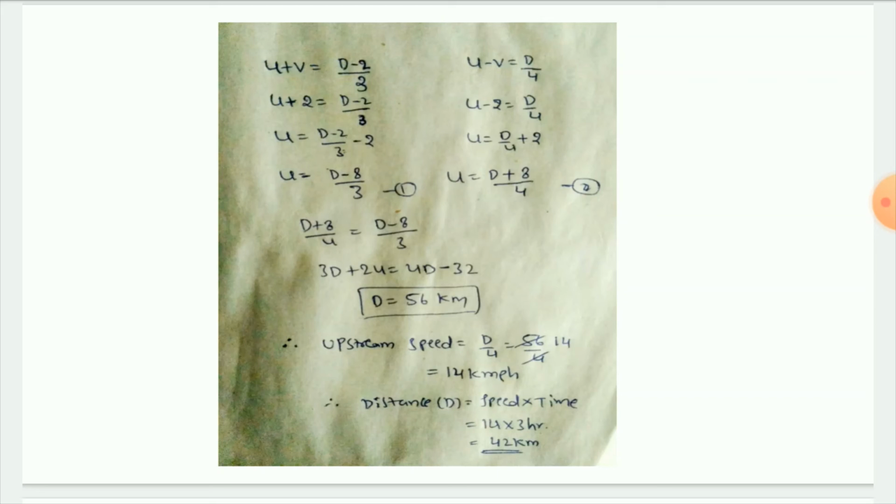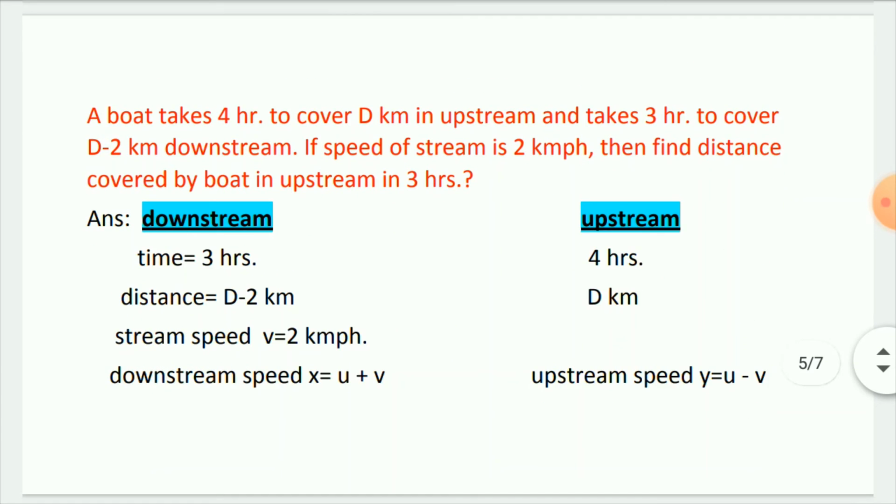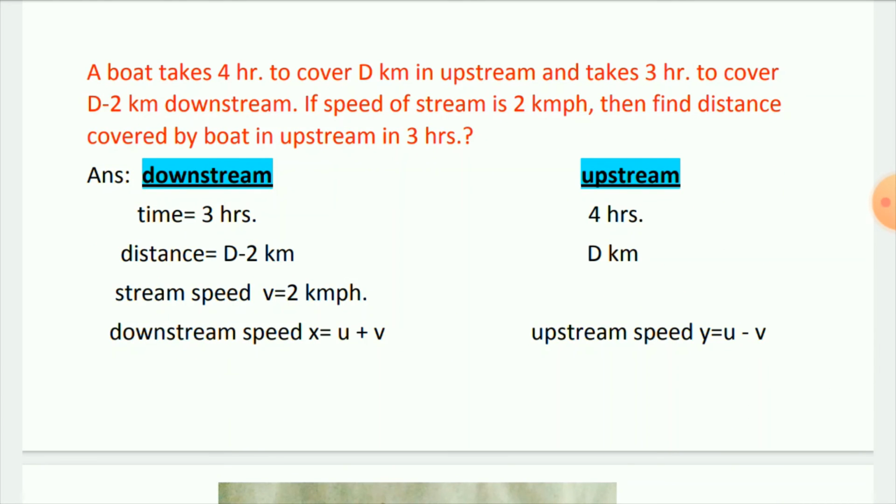In the upstream speed, we have already seen that u minus v, the upstream speed, is equal to d by 4. We know that d is equal to 56 kilometers divided by 4 hours. So 4 ones are 4, 4 fours are 16, that is 14. So we know that the upstream speed is 14 kilometers per hour. Now what he is asking is to find the distance covered by the boat upstream in 3 hours.